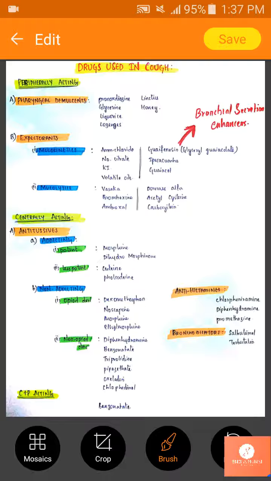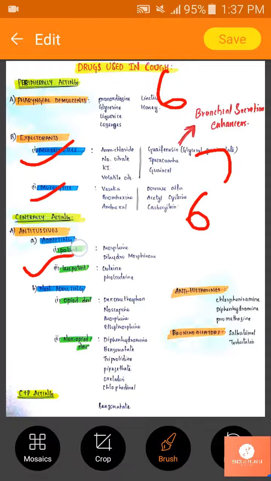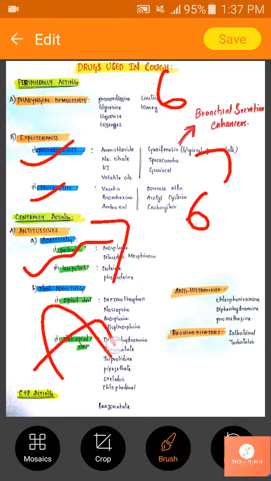Next, coming to expectorants. In expectorants we have mucokinetics and mucolytics. In mucokinetics we have 7 drugs, and in mucolytics we have 6 drugs. Mucokinetics is nothing but moving. This is a tip like how I remember my pharmacology classification, so I'm sharing it with you so that you can easily remember. The first one is ammonium chloride.